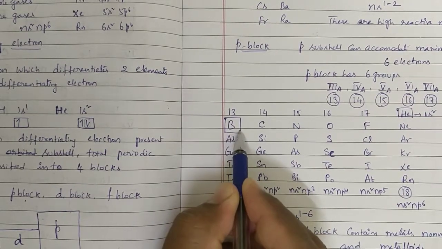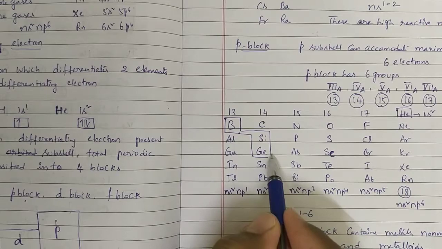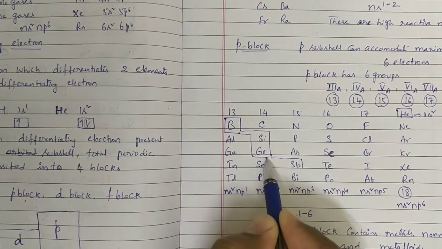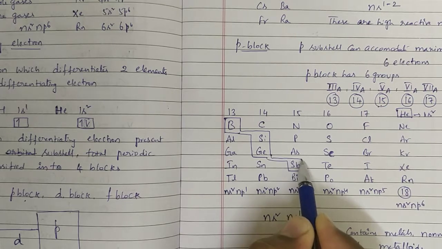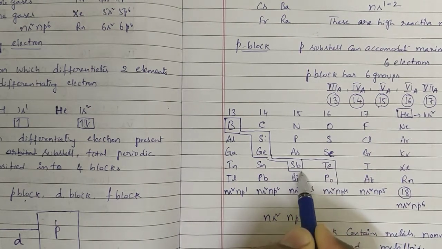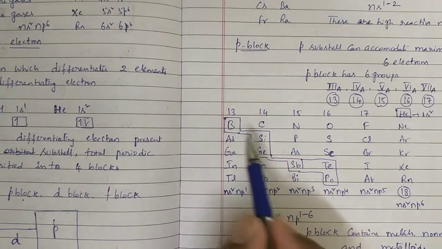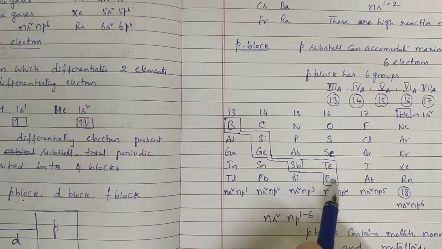Boron, silicon, germanium, stibium, antimony. Stibium is the Latin name, antimony is the normal name. Tellurium, polonium. These are all metalloids.